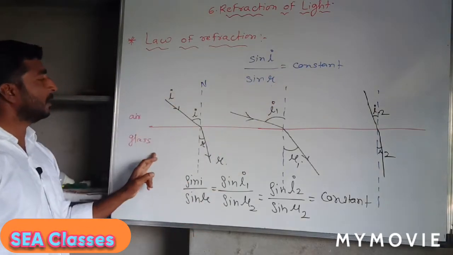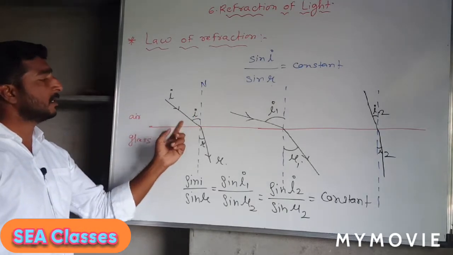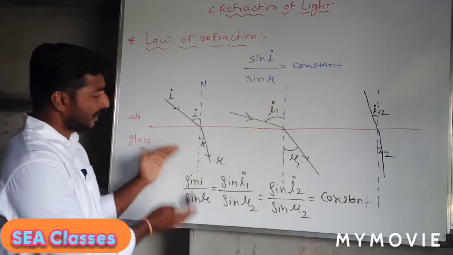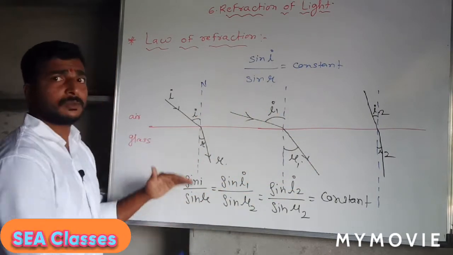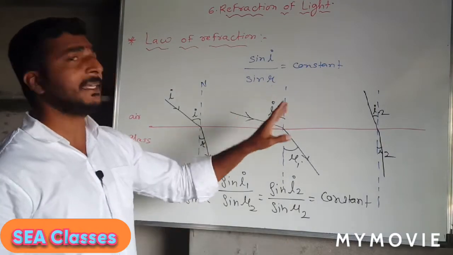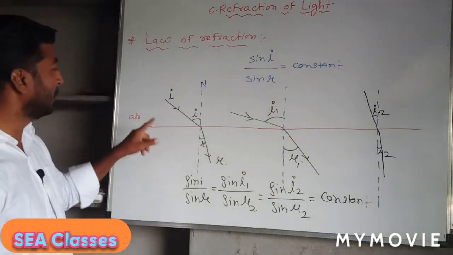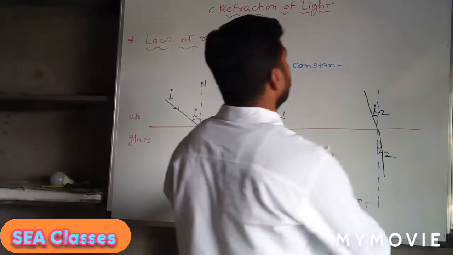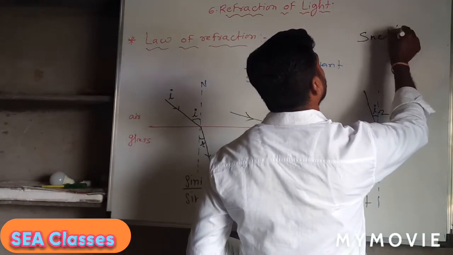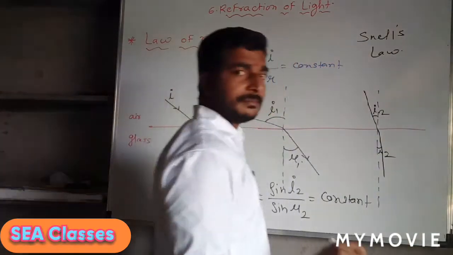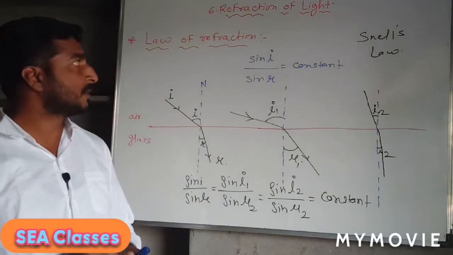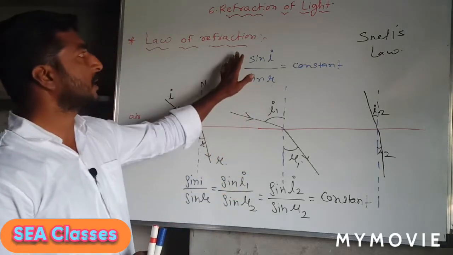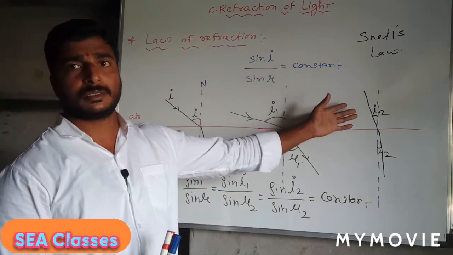Even though in the same medium, air and glass, we change the angle of incidence, we will get a change in the angle of refraction. So for the different values, when we calculate, we will see that the ratio of sine I to sine R will remain constant at any change in the angle of incidence for the given pair of medium. That is the law, and this law is also called Snell's law. So Snell's law says what? For any given pair of medium, the ratio of sine I to sine R remains constant.